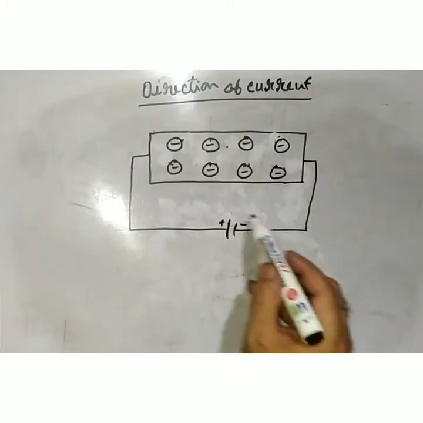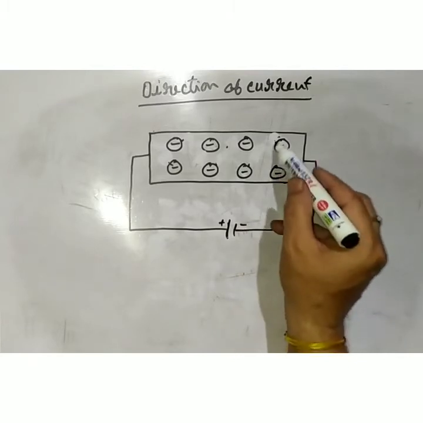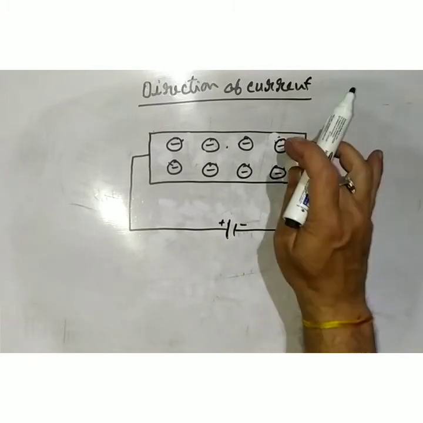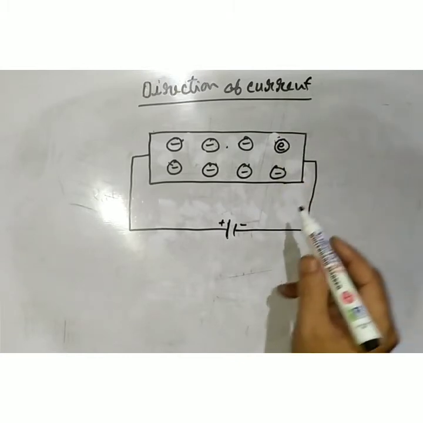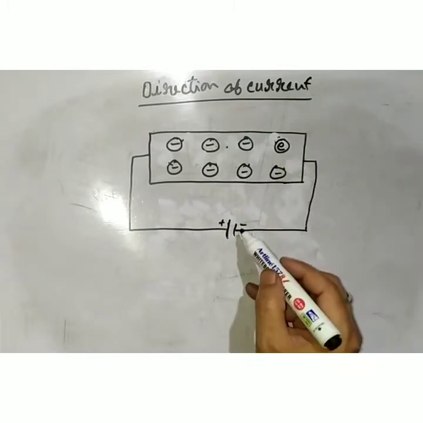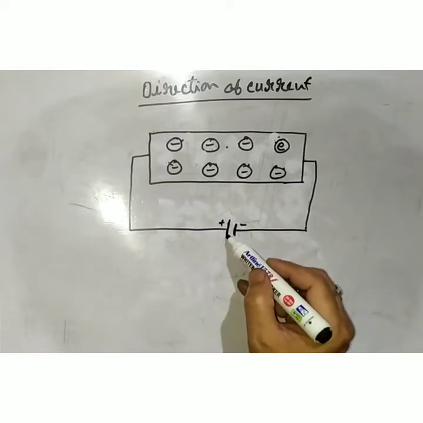Listen, see here, these are the negative charge electrons. These are the electrons which I show in minus sign. Electrons are negative charge, and this is the negative terminal. It is a cell.